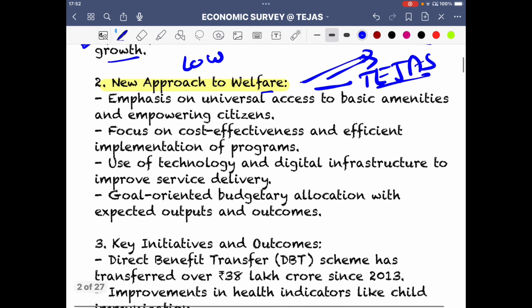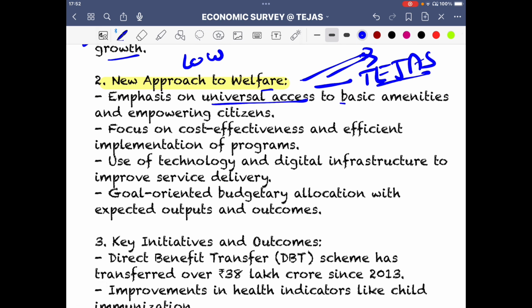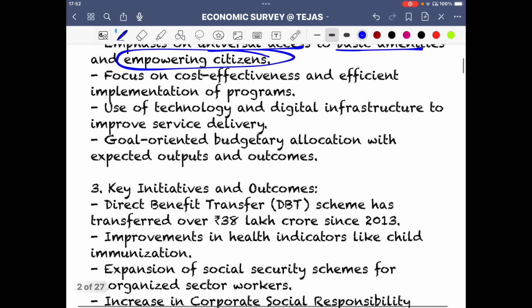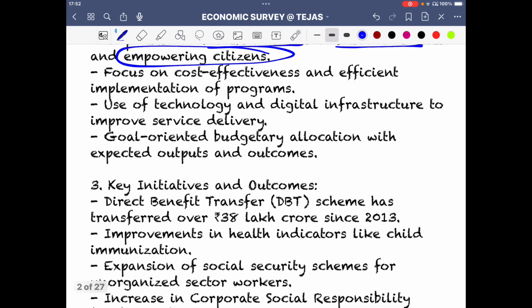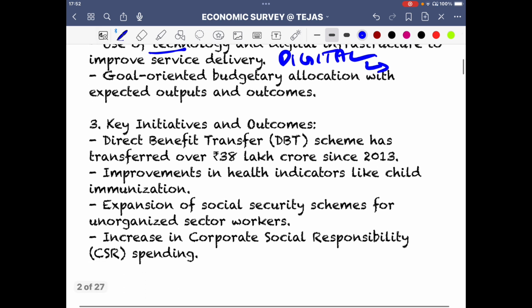So, new approach to welfare. Universal access to basic amenities is our aim. Empowering citizens: this empowerment of citizens is a very important term used. Then cost effectiveness and effective implementation of programs, use of technology, digital, again Digital India, to improve service delivery. In ethics also we get to know about the idea of e-governance, e-portals, telecommunication. Again, all these things are very important. So, use of technology and goal oriented budgetary allocation.